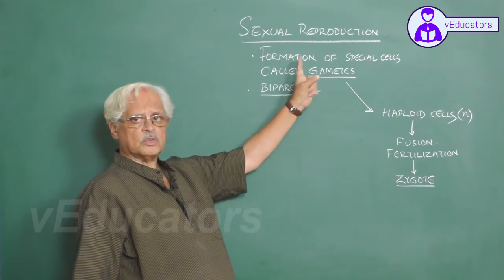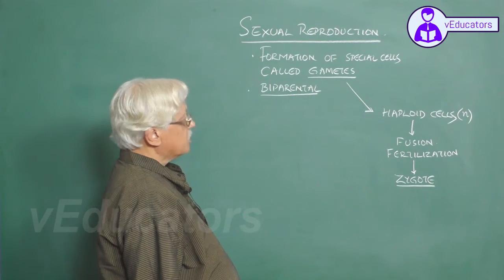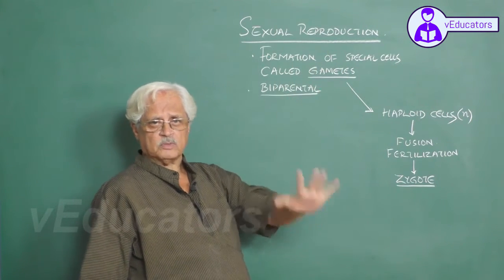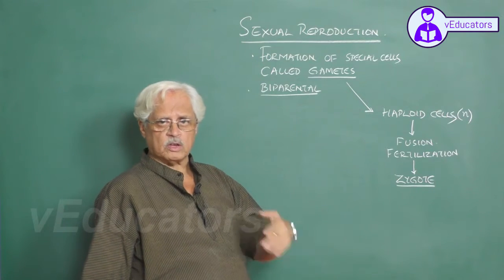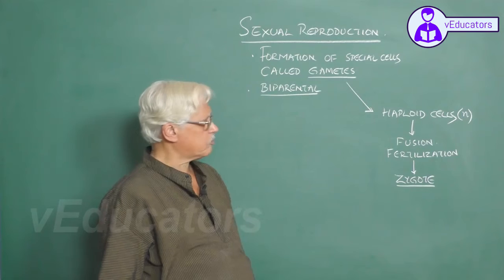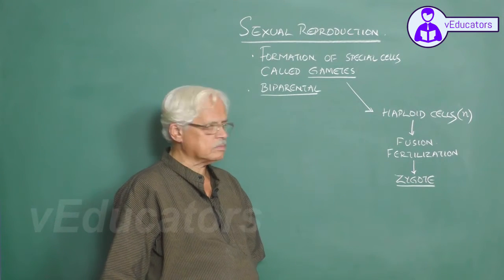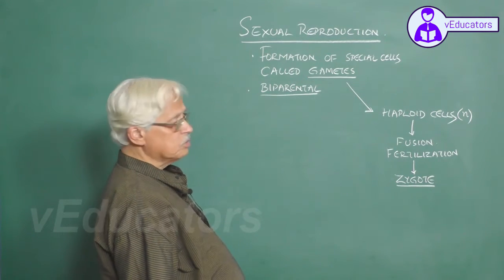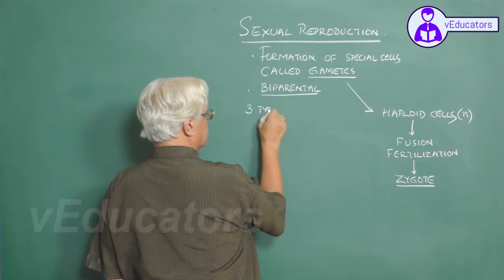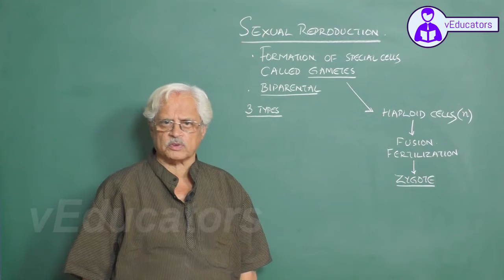Though generally we say sexual reproduction is a characteristic feature of higher organisms, it doesn't mean that it happens only in higher organisms. Even lower organisms, including protozoans, including unicellular organisms, sometimes exhibit sexual reproduction. Based on the process involved in the fusion of these haploid cells, we have three types of sexual reproduction.